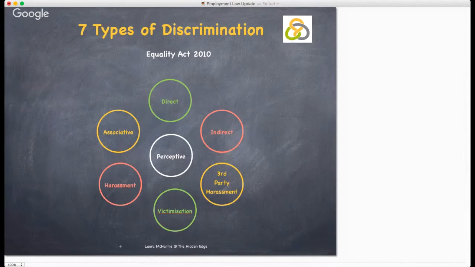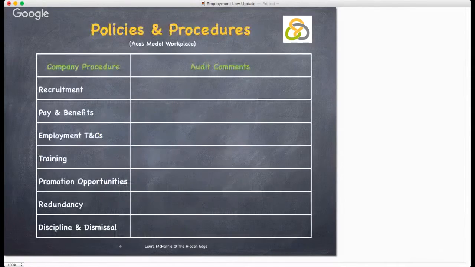So the thing is, how robust are your policies and procedures? The company policies and procedures that you ought to be looking at are recruitment, pay and benefits, employment terms and conditions, training, promotion opportunities, redundancies, discipline and dismissal. Here's a template which you can use as an audit to enable you to comment about what perhaps might need to be addressed within each of those company policies and procedures.